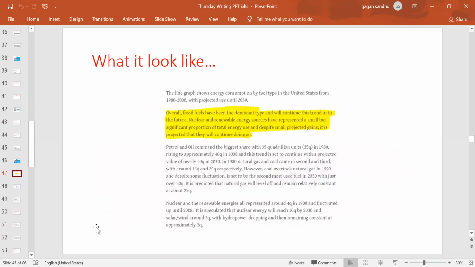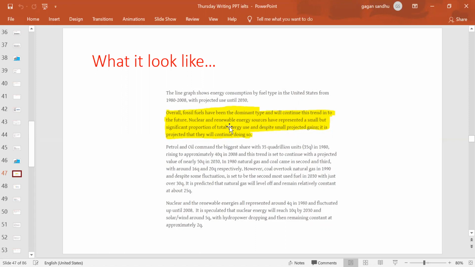So this is how task one will look. You see there is only one sentence in the first paragraph, because we are only paraphrasing the one sentence, so this acts as a whole introduction paragraph. This is the overview, right? It can always start with the connector "Overall," comma, fossil fuels have been the dominant type and will continue this trend in the future. Nuclear and renewable energy sources have represented a small but significant proportion of total energy use, and despite small projected gains, it is projected that they will continue doing so.